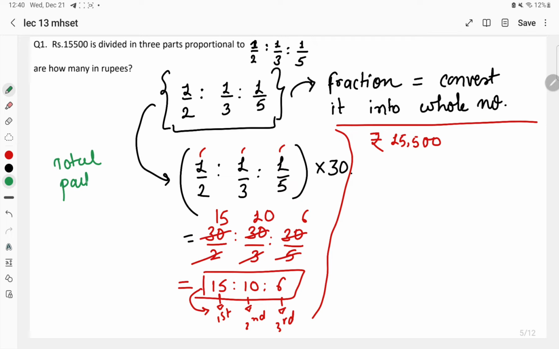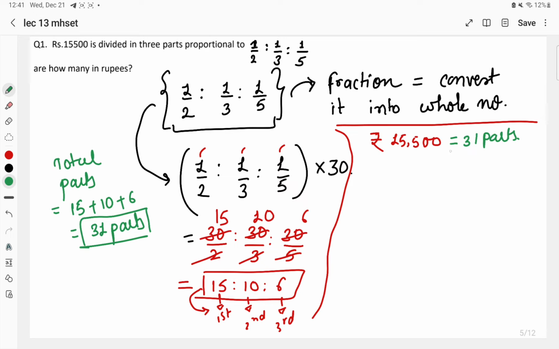Total parts. What is the first part? First part is 15, second part is 10, and the third part is 6. Calculate it. We will get total 31 parts. So we have got total 31 parts. We know the total value. It means the total value will be equal to 31 parts. Right? So if the value of 31 parts is 15,500, then what will be the value of 1 part over here?